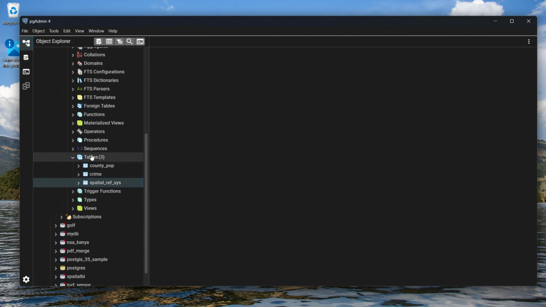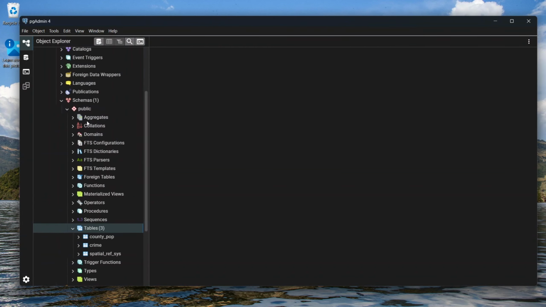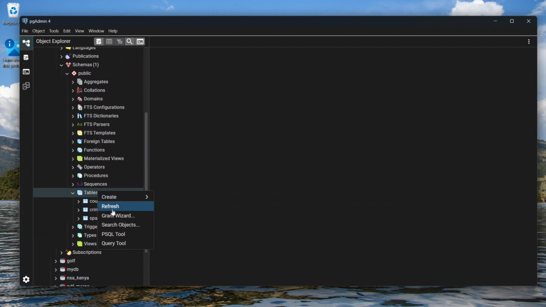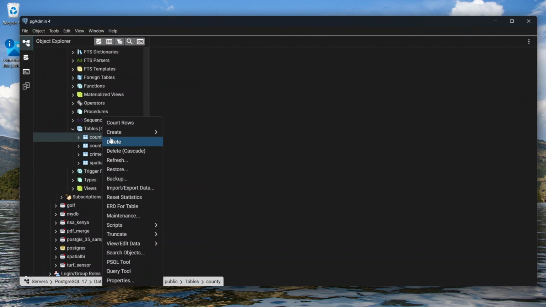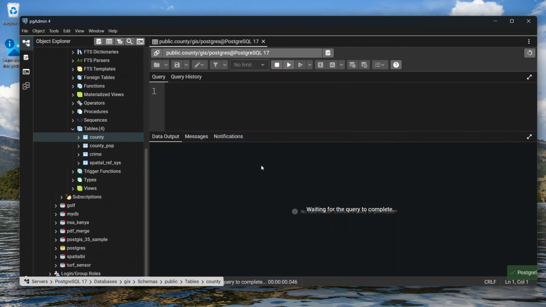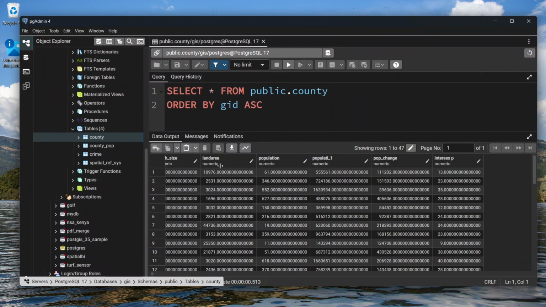You go here to this table inside your pgAdmin 4 under your database like this one, then just right click and click on Refresh. If you refresh, you can see that we have a new table called county. So it shows here that we have 4 tables. So now if you right click on county like this and then click on View All Rows, you will see here that it loads your table with the columns. And so you can see here that we have all the columns inside our table.